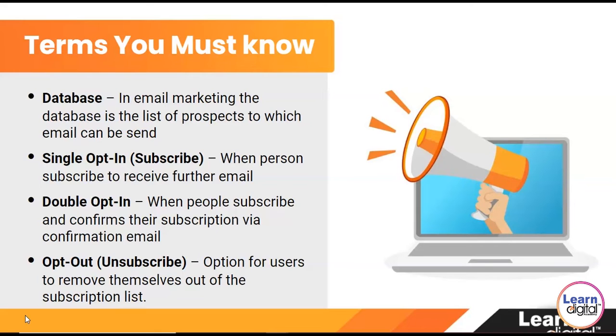Double opt-in, when people subscribe and confirm their subscription via a confirmation email. Using this technique, we can filter the quality email IDs from the customers. So how does it happen? The moment a customer comes to our pop-up and gives their details, a confirmation goes to their email ID. Now the customer has to click that particular link. That means they are reconfirming their email ID. In this way, we will be able to get the qualified email IDs.